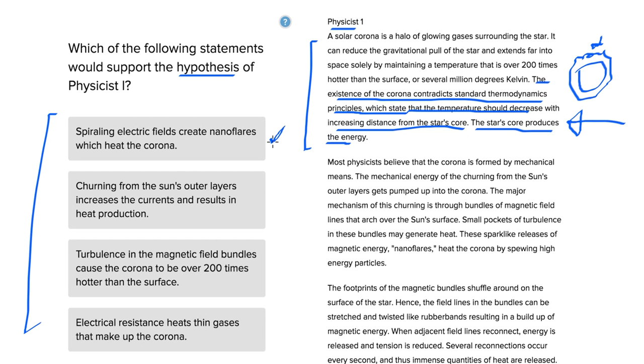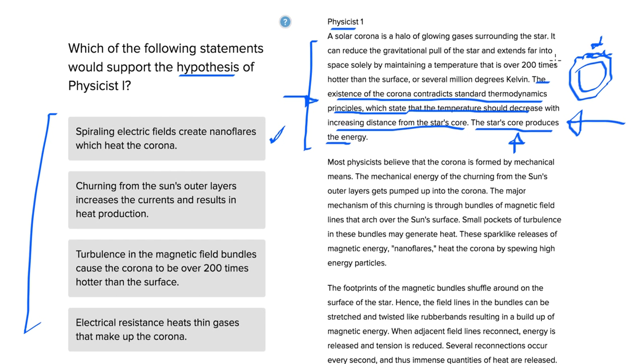However, in order to prove this, we need evidence that not only do these spiraling electric fields heat the corona a little bit, but that the energy here is not produced in the star core like standard thermodynamic principles would claim, and that all of this energy is produced out here.